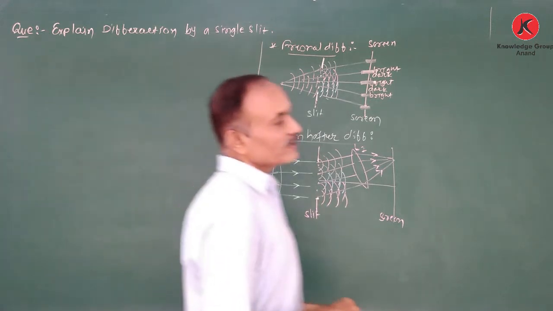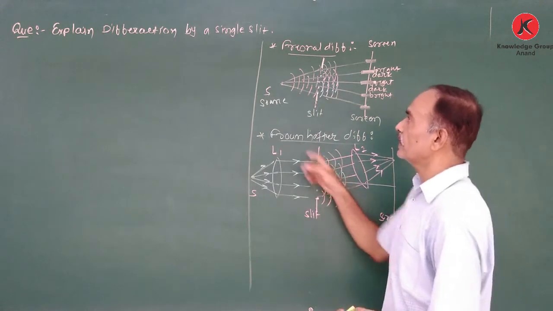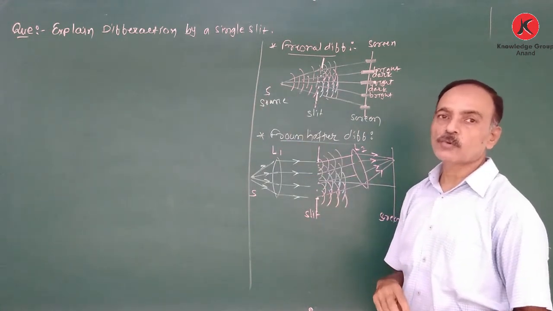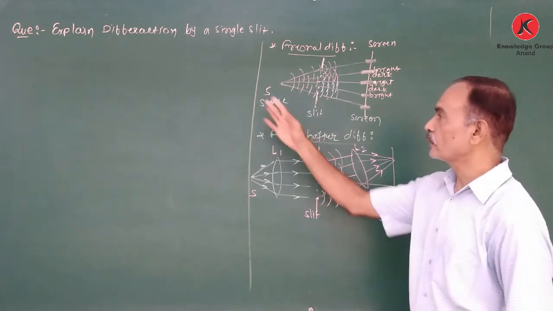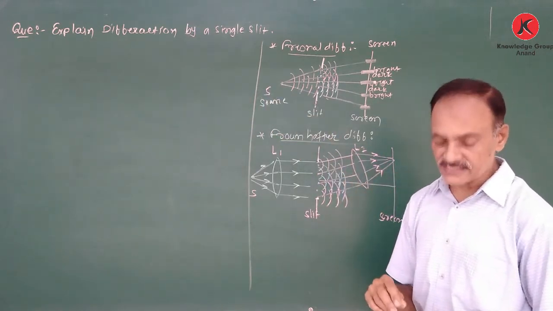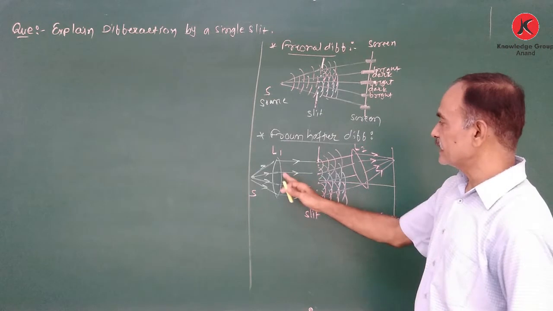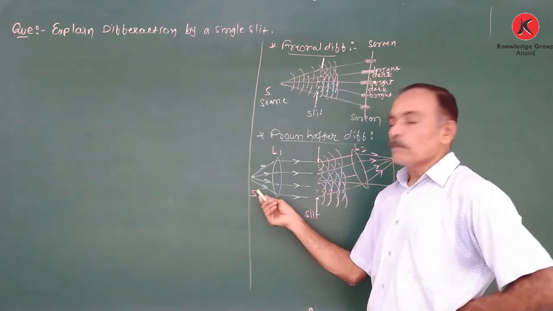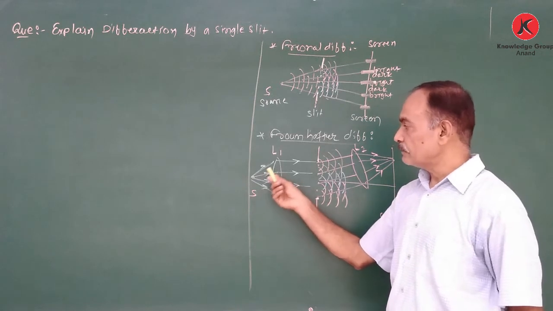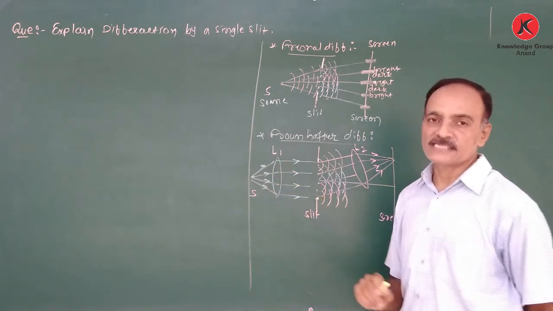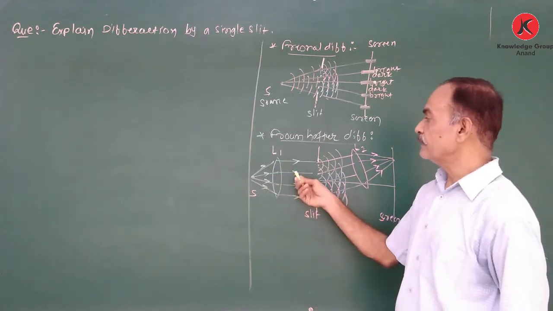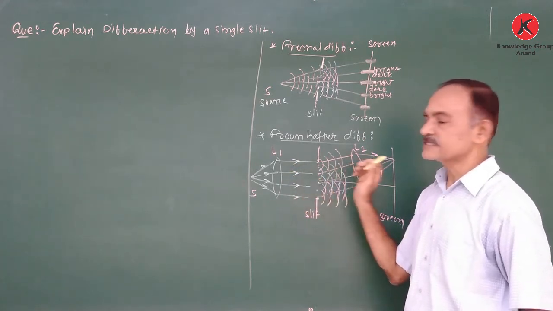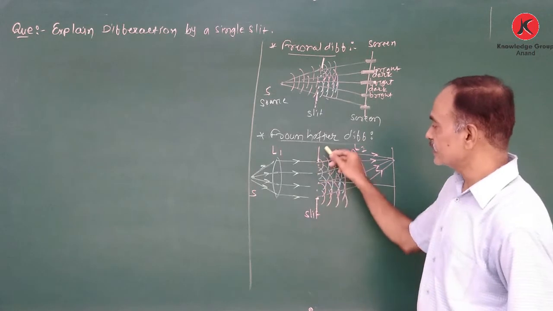Okay, here we are going to discuss the Fraunhofer diffraction by a single slit. How do we obtain it, or what is the arrangement for the Fraunhofer diffraction by a single slit? So here the arrangement is this. A source of monochromatic light is placed at the principal focus of a convex lens. Therefore, the light emerging from the lens behaves as a plane wave and is incident on a slit.